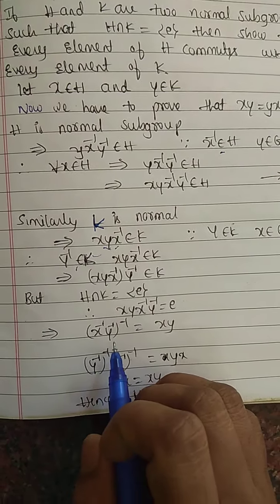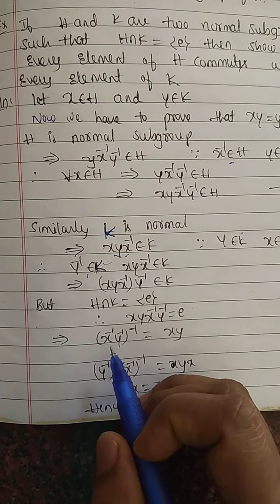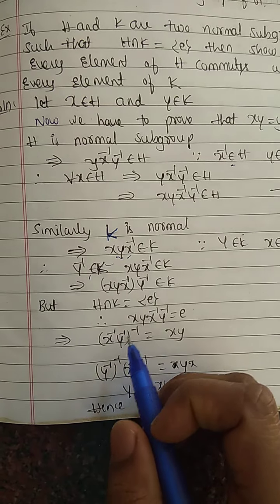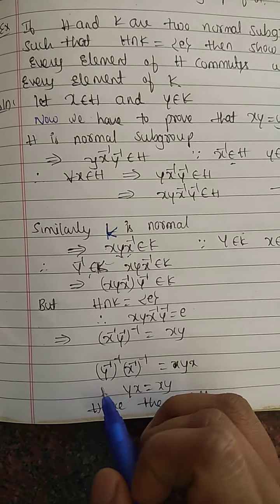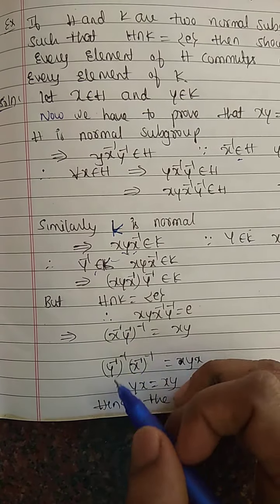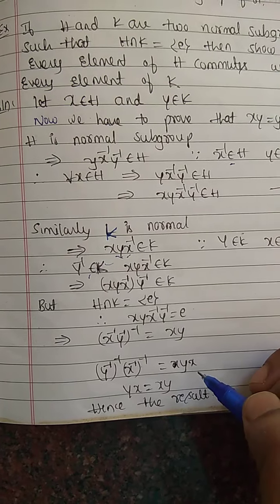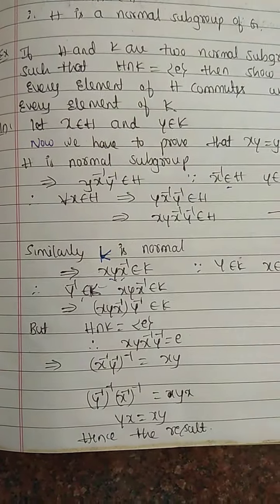This implies (x^-1 y^-1)^-1 equals xy, which is y^-1 x^-1 equals yx. Therefore yx equals xy. These two are equal, so equating the RHS, yx equals xy, hence the result.